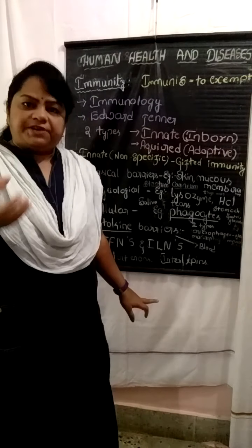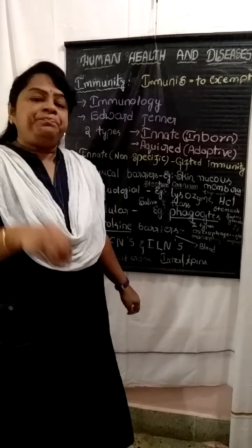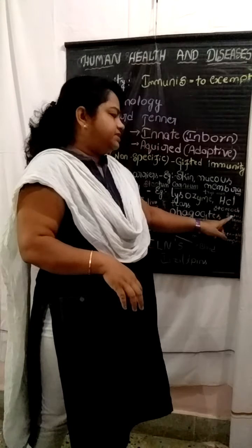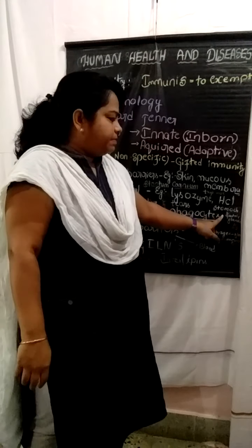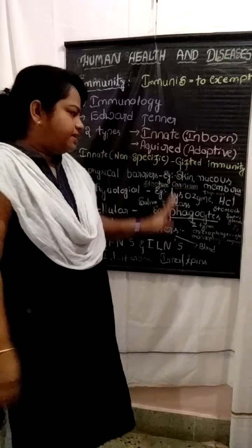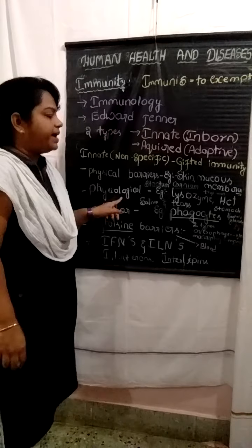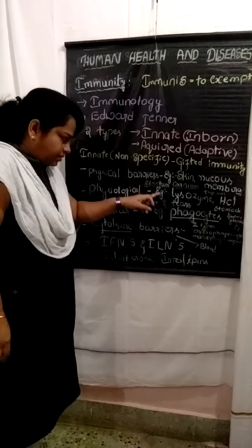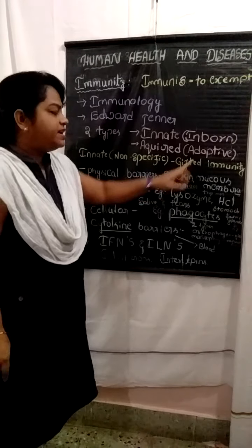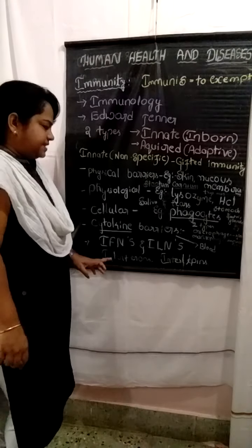Whenever our food contains harmful microorganisms, the HCl acid secreted by the gastric glands of the stomach destroys the microorganisms. So this is the physiological barrier, which has the lysozymes in the salivary juice and tears, and also the HCl, which act as barriers.